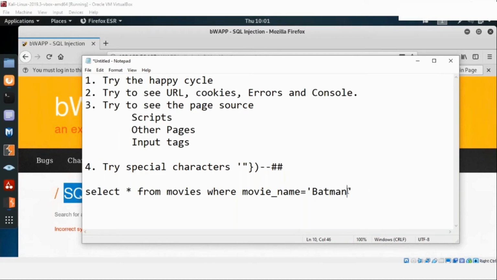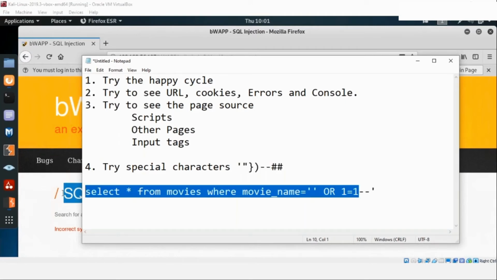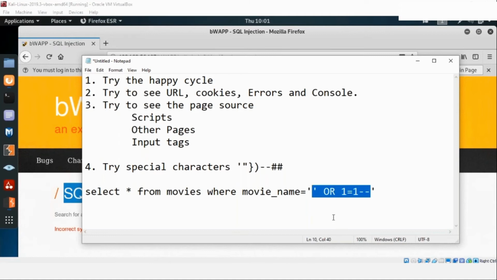So how should I break this? How should I get more information out of this system? How should I figure out what is happening with the system? If I put a single quote here instead of the movie name, I'm able to figure out that this is breaking. But I cannot do some kind of login and password feature here, where I put OR 1=1 and then provide a comment. This will make no sense, because here the whole process is that you are just searching for a movie and the result is coming back to you. So it doesn't make sense for me.